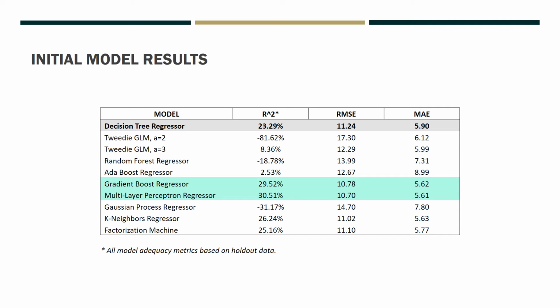Here we have our initial model results. For context, mean length of stay for training data was about 8.7. As we can see, all the models performed quite poorly. Our MSE of 10.7 for a response having a mean of 8.7 is unacceptably high. When we reviewed these results, it felt as if our models were missing something fundamental.